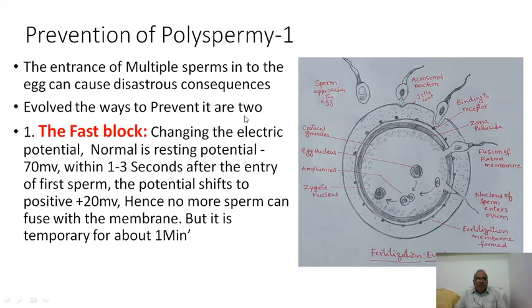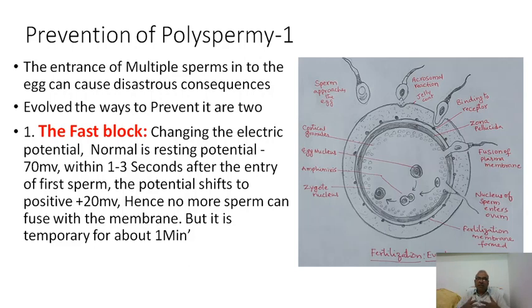A very important thing that every egg has to follow is prevention of polyspermy. When many sperms enter inside, it is really a disastrous thing and will lead to dire consequences. To prevent polyspermy, the animals, especially the mammals, have evolved two very important processes.